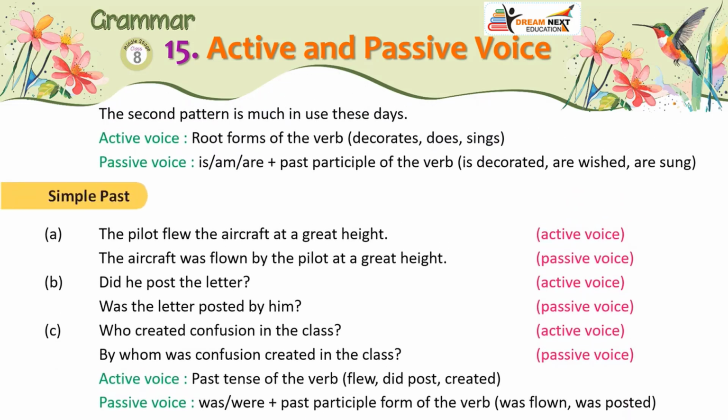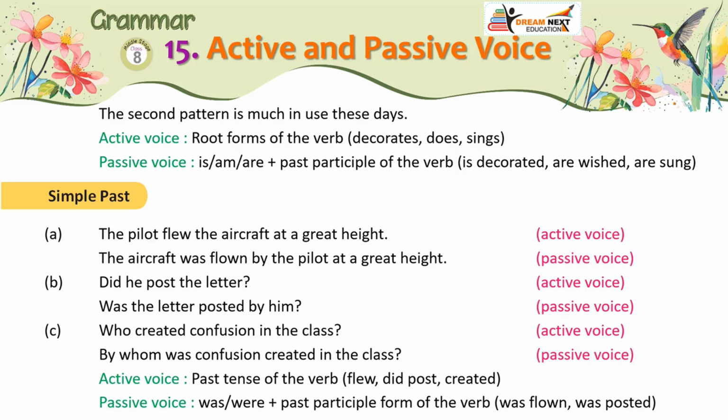The second pattern is much in use these days. Active voice uses root forms of the verb: decorates, does, sings. Passive voice is am, is, are plus the past participle of the verb: is decorated, are wished, are sung.